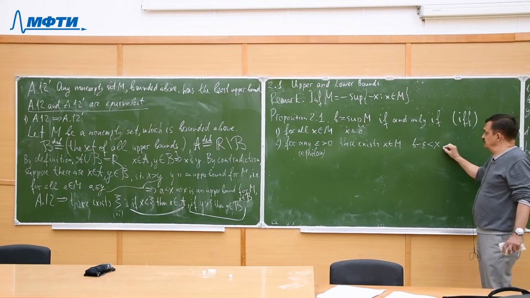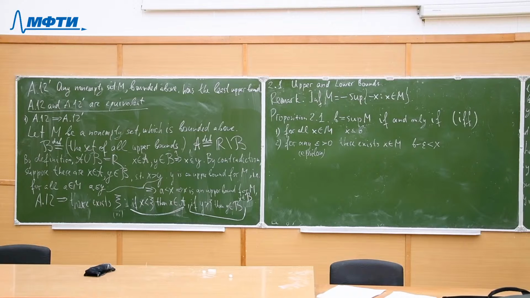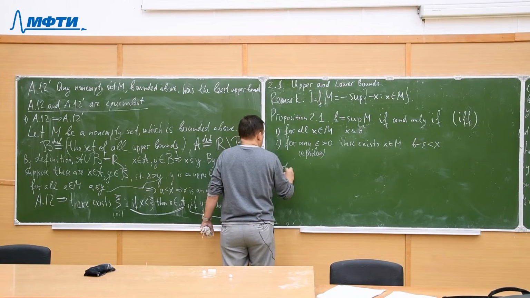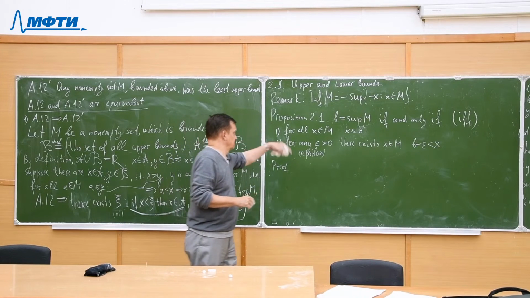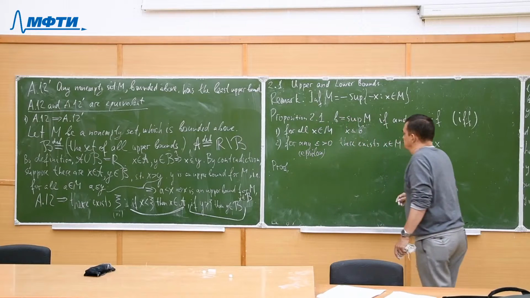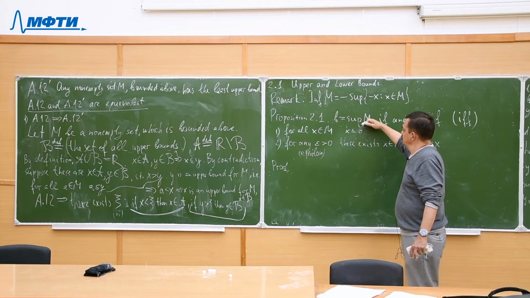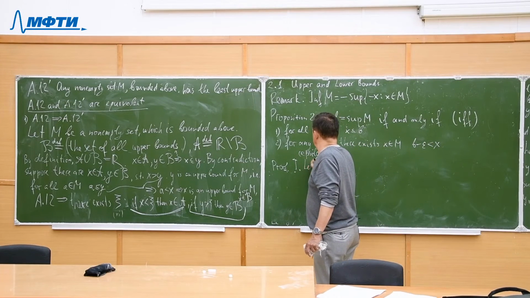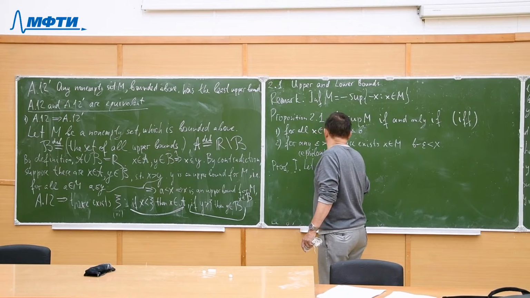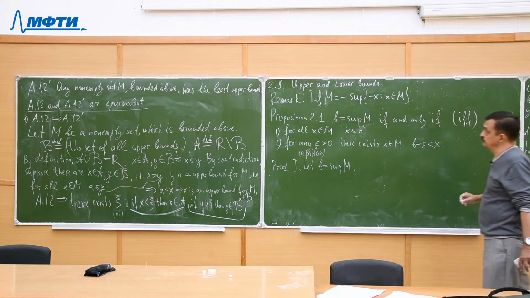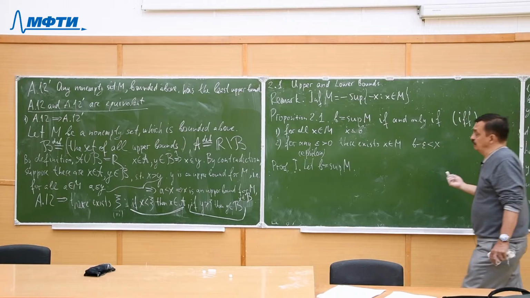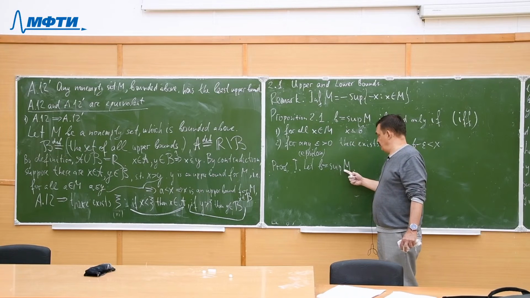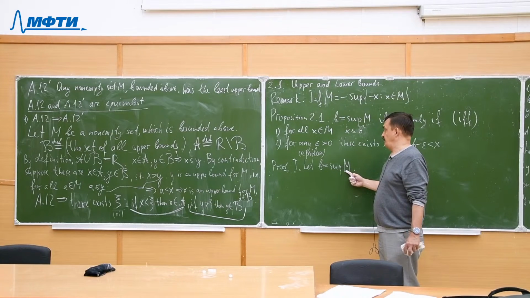So, in fact, there is almost nothing to prove because, okay, shortly let me show how to deduce it. So suppose, let B equal supremum M. Then B is the least upper bound, hence it is an upper bound.